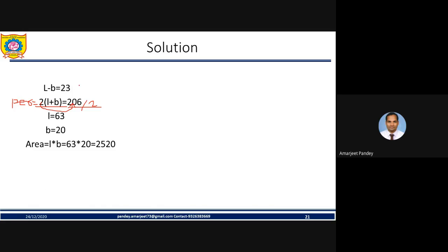Now you got 2 equations. One is L minus B, consider it as equation A. You got L plus B equal to 103, consider it equation B. Just solve them simultaneously, you get L and B. And finally, area is length into breadth. You got the answer. So my friend, first of all, the important thing is you note down the formula. Second point, you must understand the question, so read the question carefully.